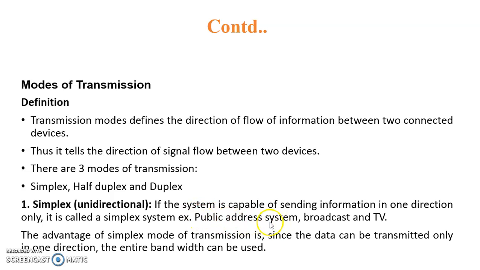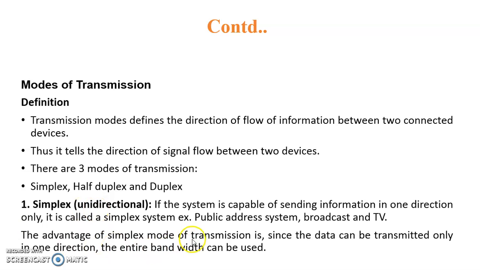In that, only the speaker can talk to us. If we want to talk, the mic is only in the hand of the sender. The mic is not in our hand. The public address system means the amplifier is connected on their side. The amplifier is not connected on our side. So that is called a public address system. Then broadcasting, different broadcasting of different channels. And TV is also audio video type of broadcasting. These are the examples of simplex communication systems.